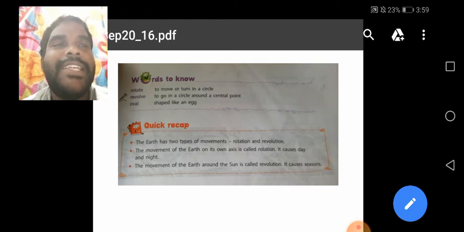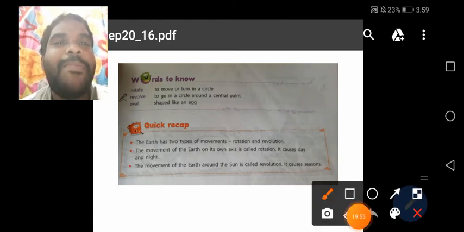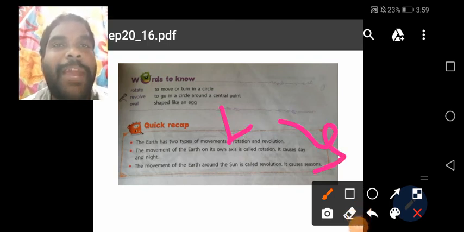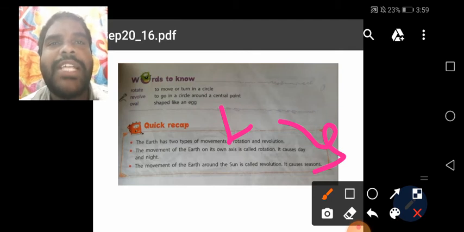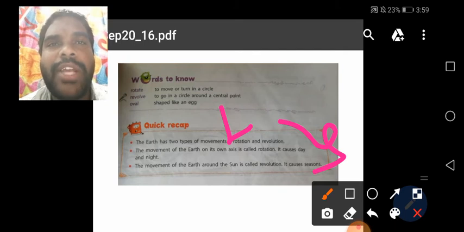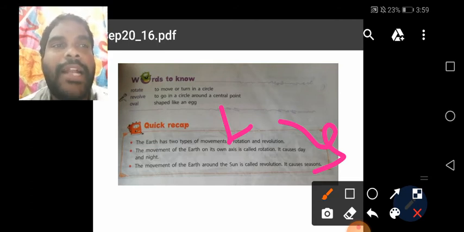It causes seasons. See children, these three points you remember means the lesson is finished. These are the main points of our third lesson. Earth has two types of movements, rotation and revolution. What is rotation? The earth rotates on its own axis, this is called rotation. To complete one rotation takes 24 hours and it causes days and nights. At the same time, the earth revolves around the sun, which is called revolution. It causes seasons. Understand children?